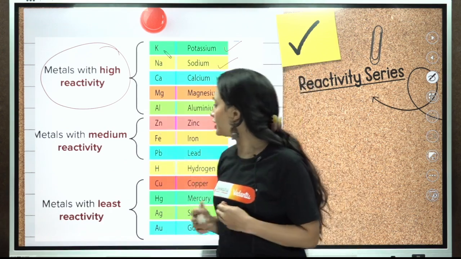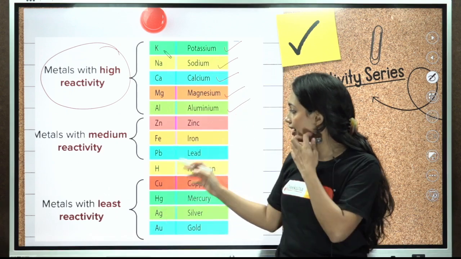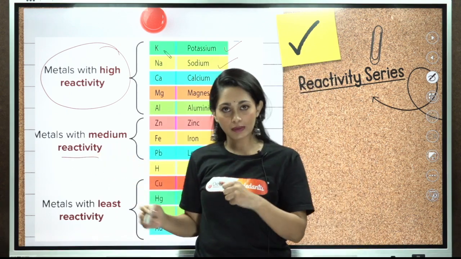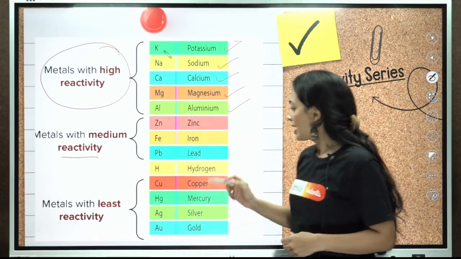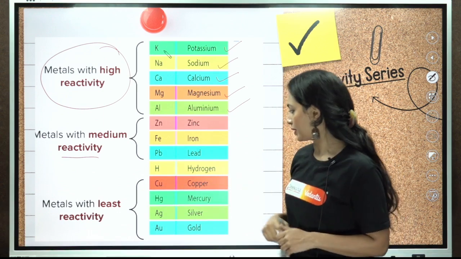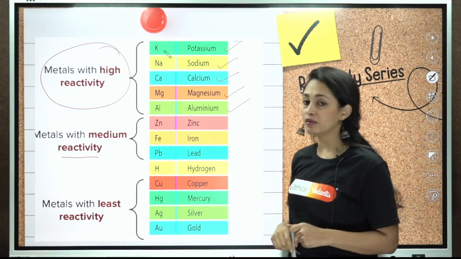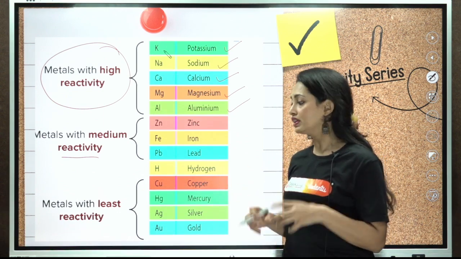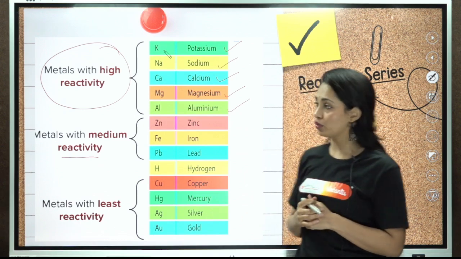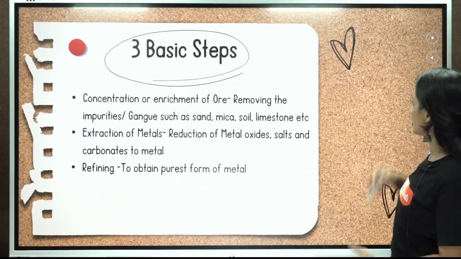Metals with medium reactivity, like zinc, iron, lead, need a different method, a different process. And metals with least reactivity, copper, mercury, silver, gold, platinum, have different kinds of methods involved here. Let's see which kind of methods.